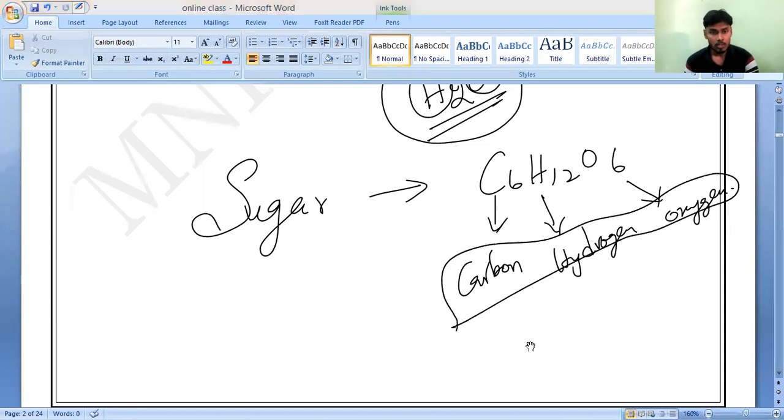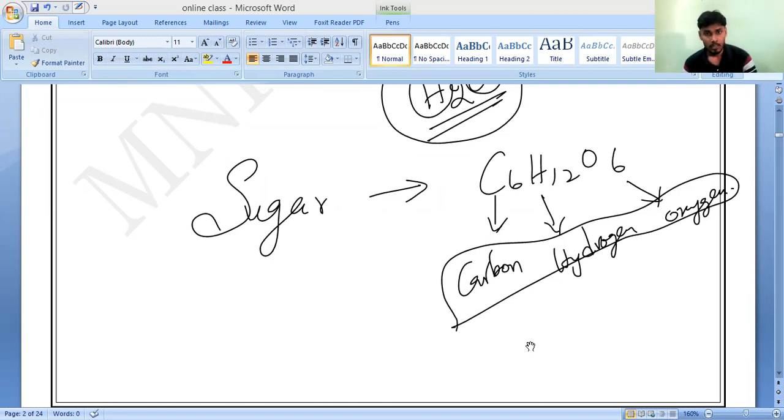Now remember all of you, most of the materials around us are made up of what? Compounds. They are made up of more than one element. That is what we call compounds. Or else, a combination of more than one element that is not chemically reacted, with no chemical bond, is called a mixture. Correct or not? Yes, sir. That is what you have to remember.